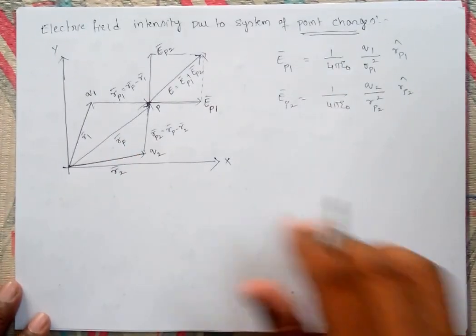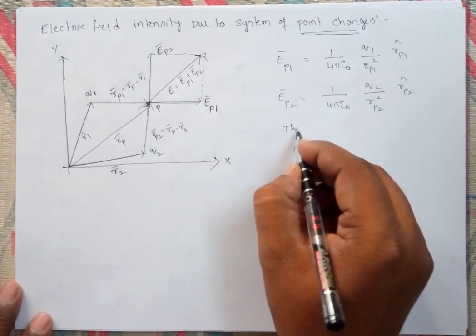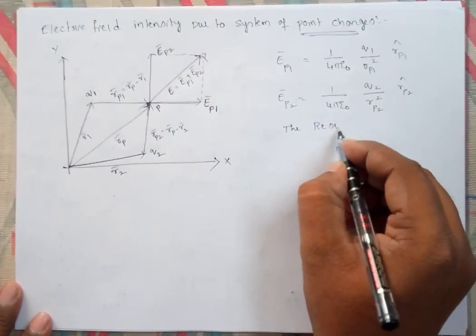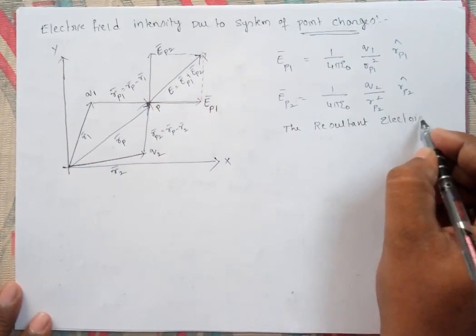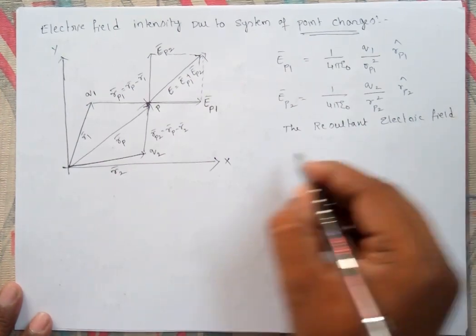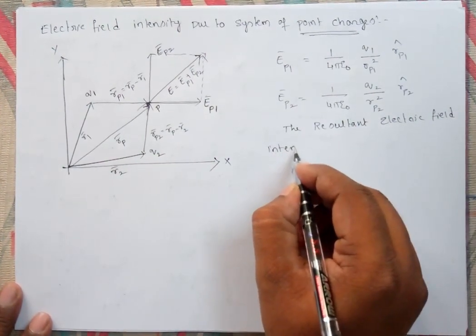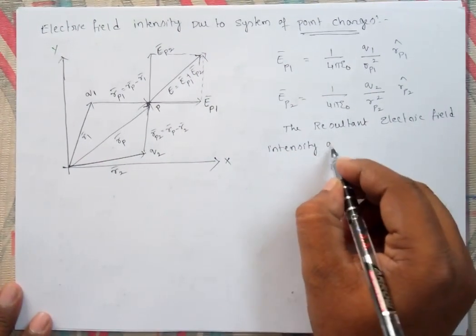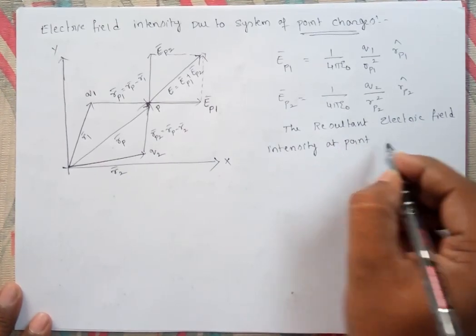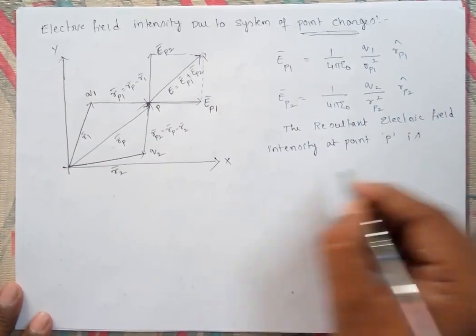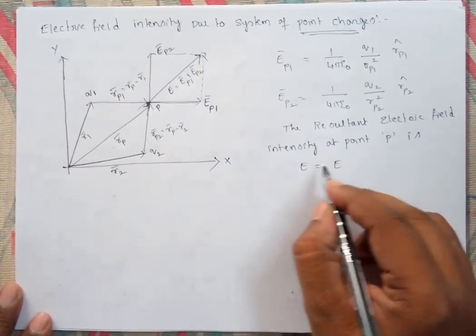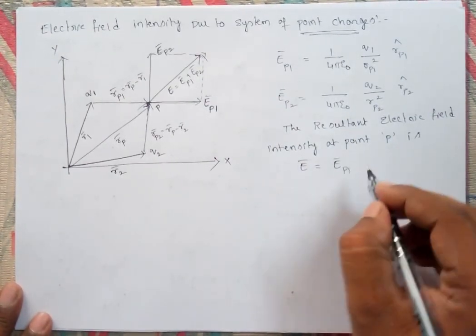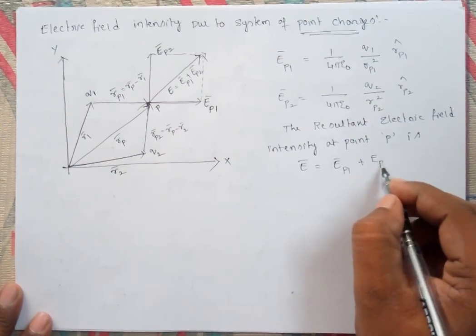Now the resultant electric field intensity at point P is the vector sum of these two, EP1 bar plus EP2 bar.